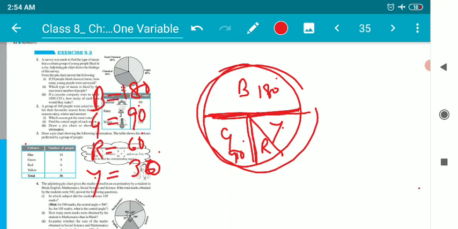So children, this is how we have to draw the pie chart. I believe it's absolutely clear to everyone. If there are any doubts or confusion, please let me know. Feel free to speak. And please do try these things in your classwork copy, white copy, using ruler and pencils. Do not use a pen to draw the pie chart. And please submit your work positively in the Google Classroom.